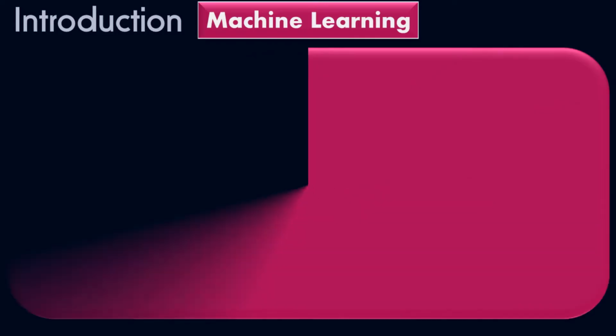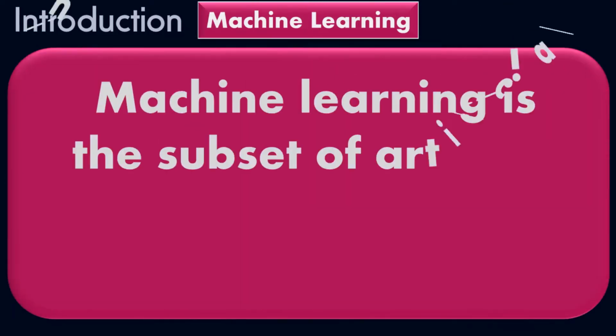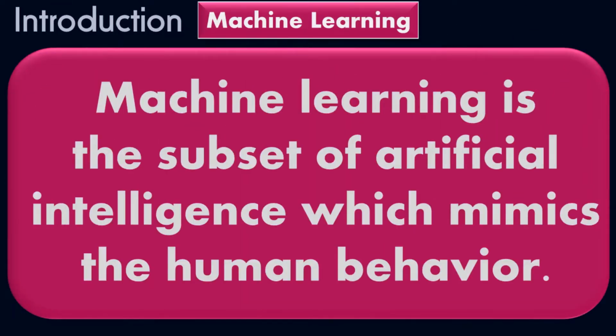According to the definition that we have, machine learning is the subset of artificial intelligence which mimics human behavior. This is the basic definition of machine learning. Machine learning is actually a subset of artificial intelligence. It comes under the artificial intelligence term, which mimics human behavior. What humans do is taken up by machine learning.